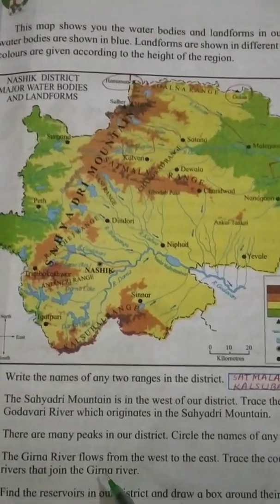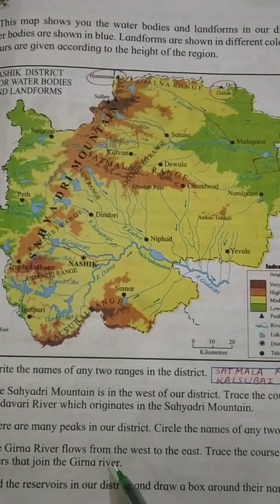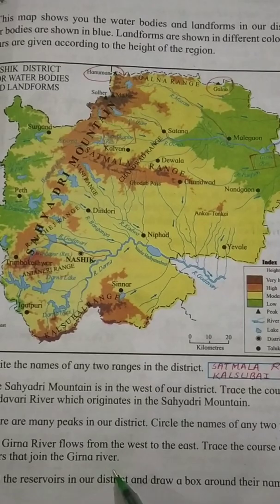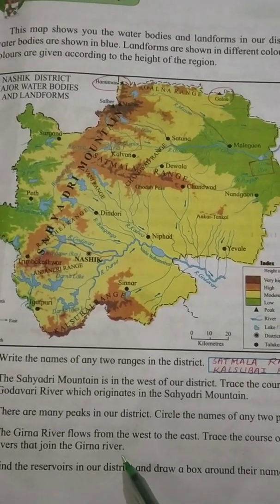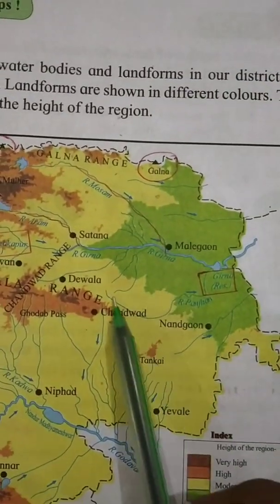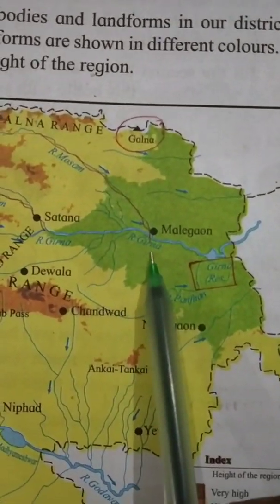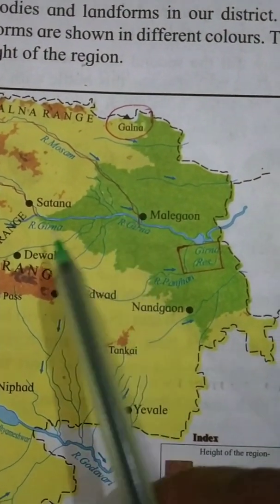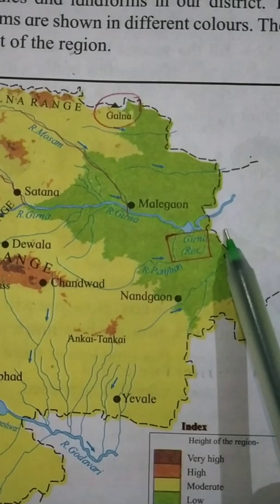Then the Girna river flows from the west to the east. Trace the course of any two rivers that join the Girna river. Okay. So Girna river we have to find out and we have to trace the course of any two rivers that join the Girna river. So here is Girna river. If you will see in the map, this is the way of Girna river.